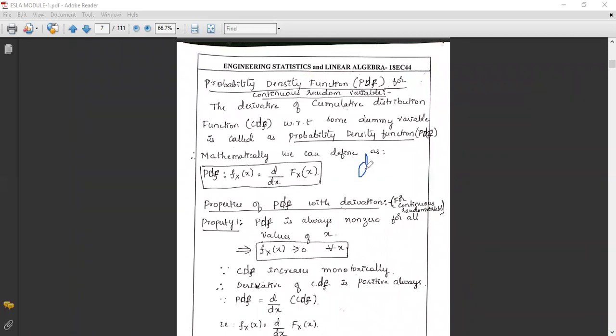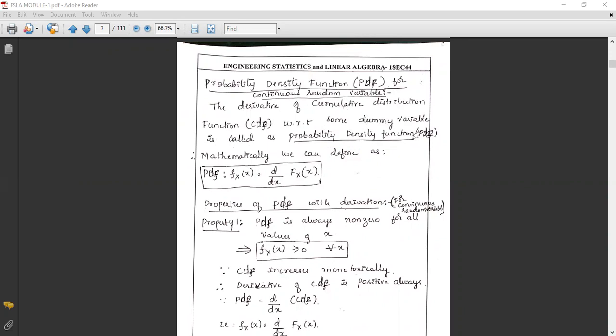Derivative means d by dx. Here x is the value, d by dx of F(x). Here the d by dx means the derivative of the cumulative distribution function, CDF, with respect to some dummy variable, and it is called the probability density function.